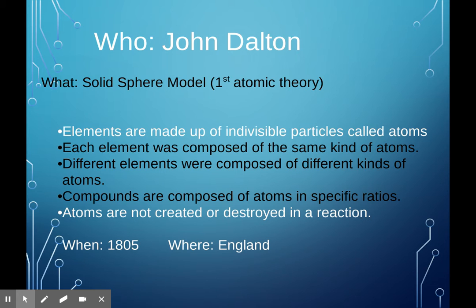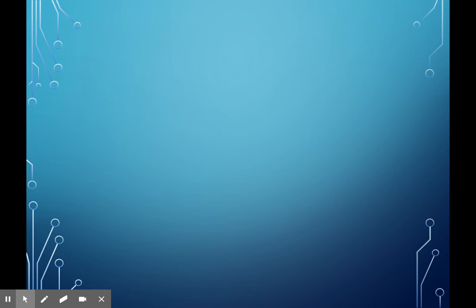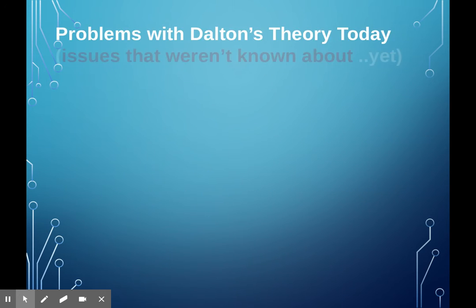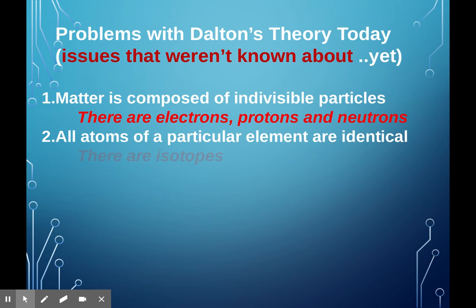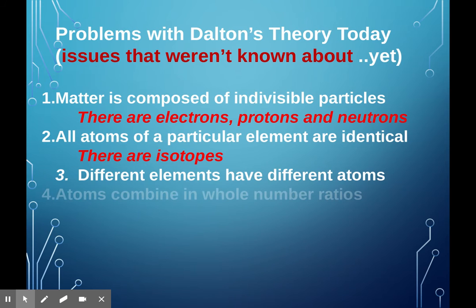Now, as we keep going further and further into what we know now about the structure of the atom, some of these things that Dalton had said are still true today. Some of them are not true. It's just with scientific theories, they have to start somewhere. So here are some problems or issues that weren't known about yet, and we'll even hit upon them.